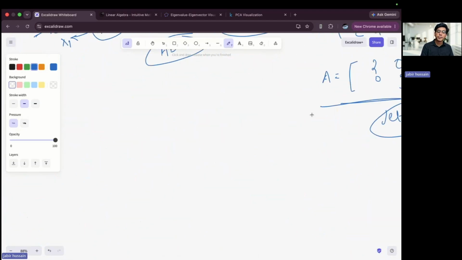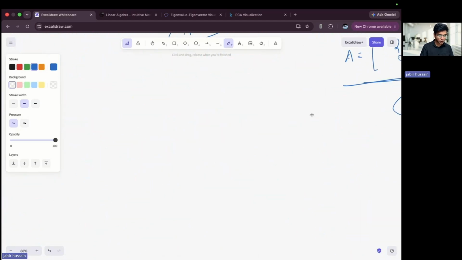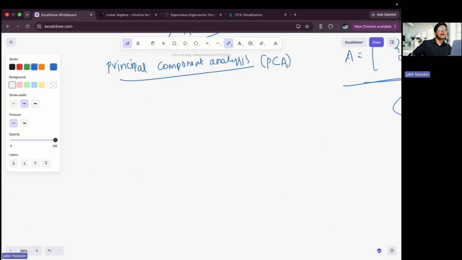And this is the implementation part as well. So let me write here, principal component analysis. This is also known as PCA. Give me a thumbs up if you already know about this topic.